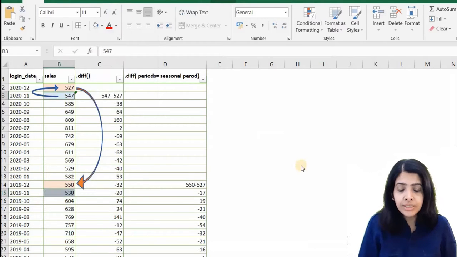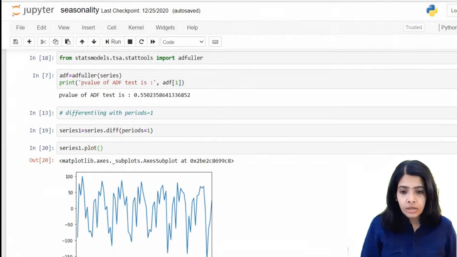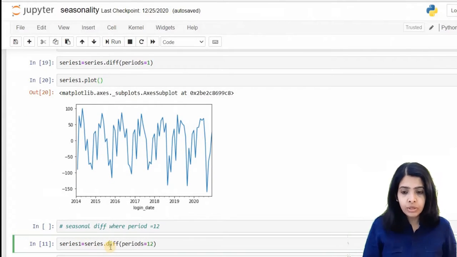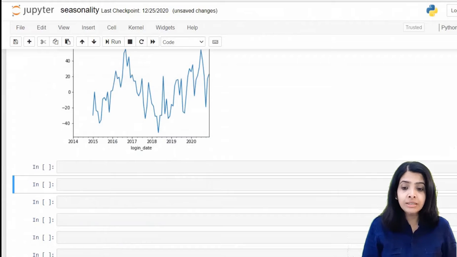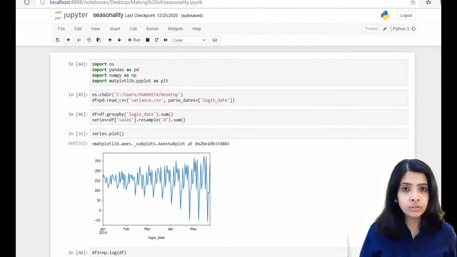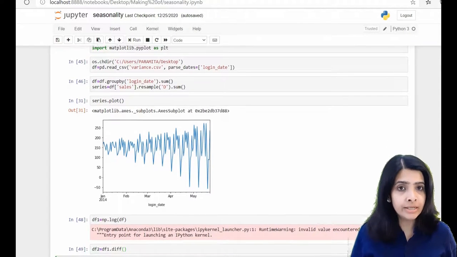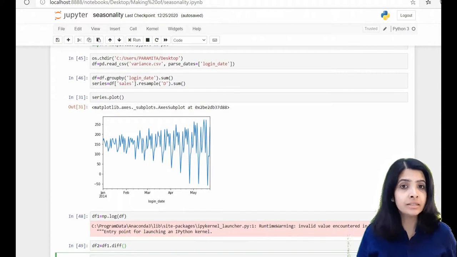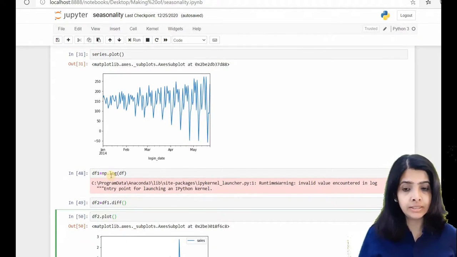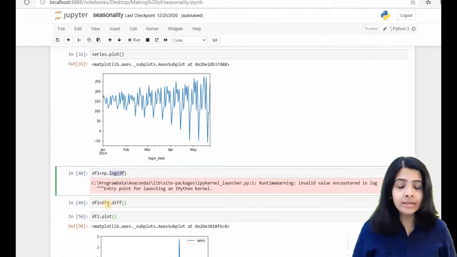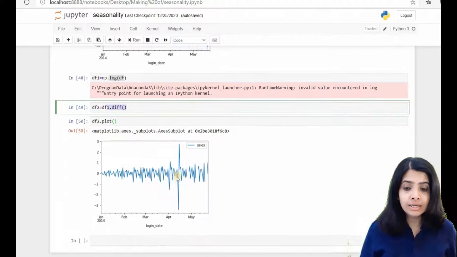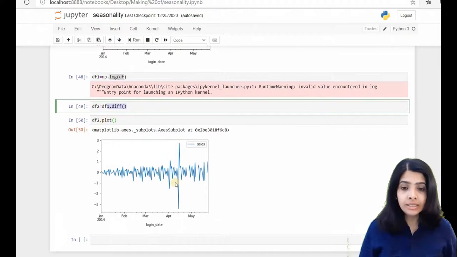After doing a seasonal differencing, if we save the seasonally differenced values in a new series, we can see from the plots that it removes the seasonality to a great extent. The third situation is when we have a time varying variance, that means the variance is increasing over time. In that situation, we take a log of the original series. And we can see here that when we take a log and plot that log series, the time varying variance is normalized.